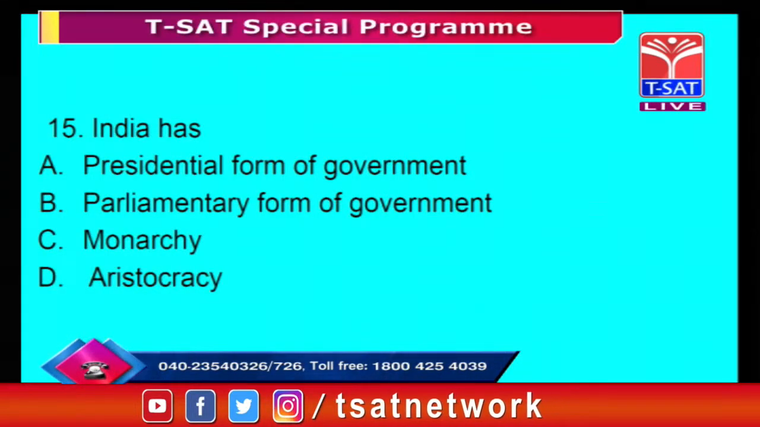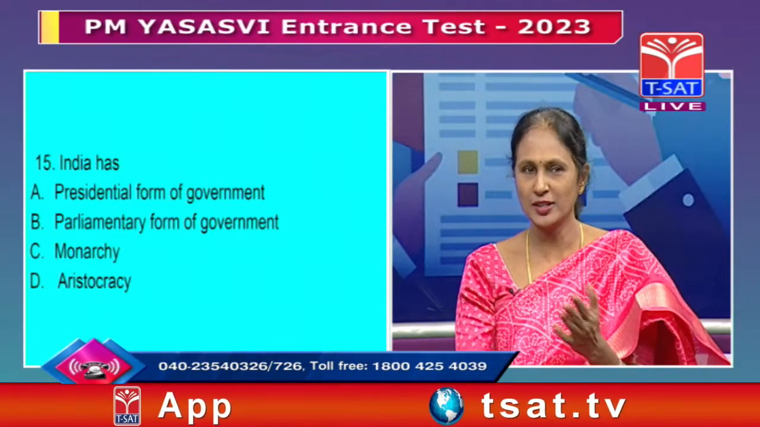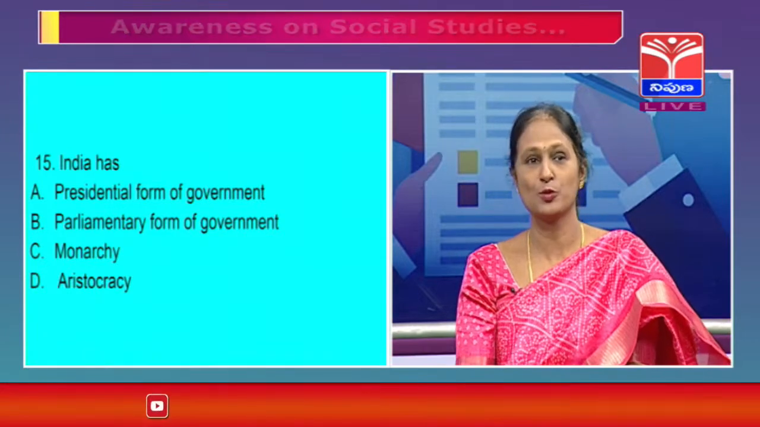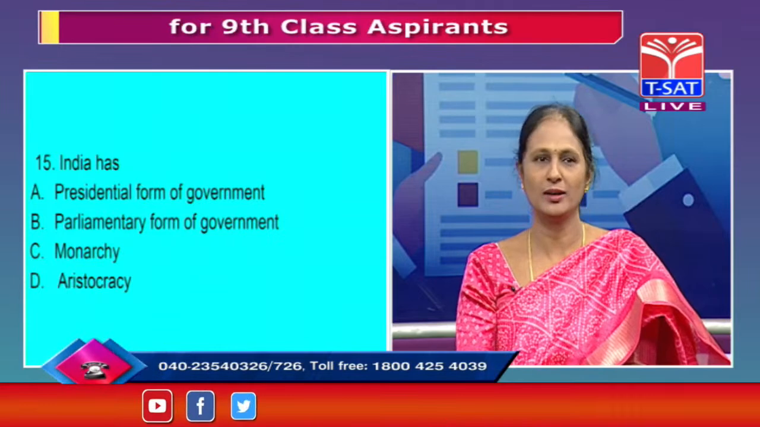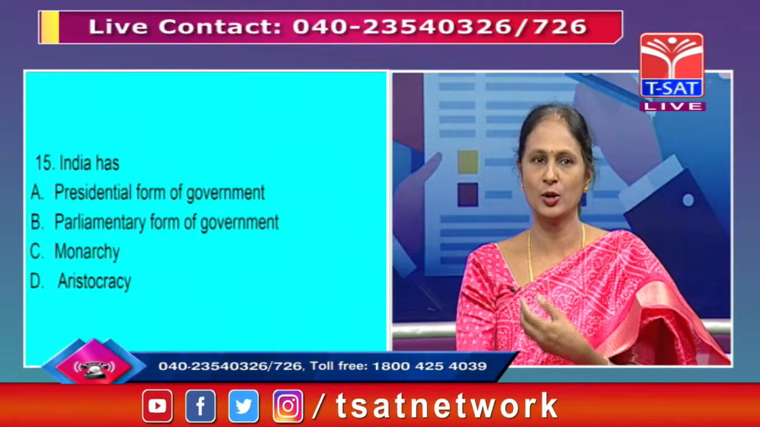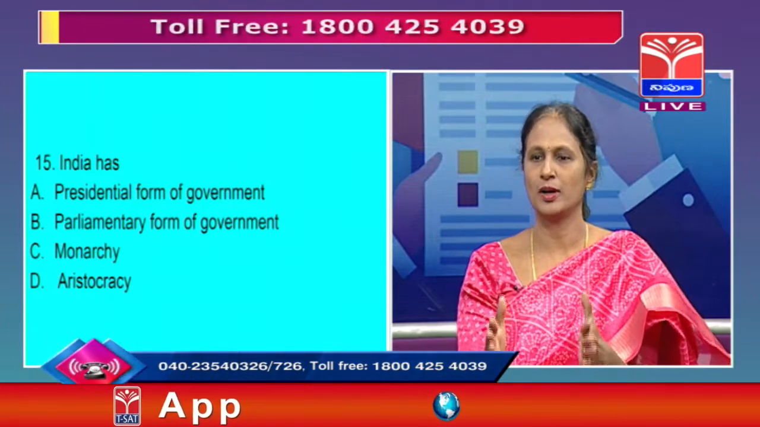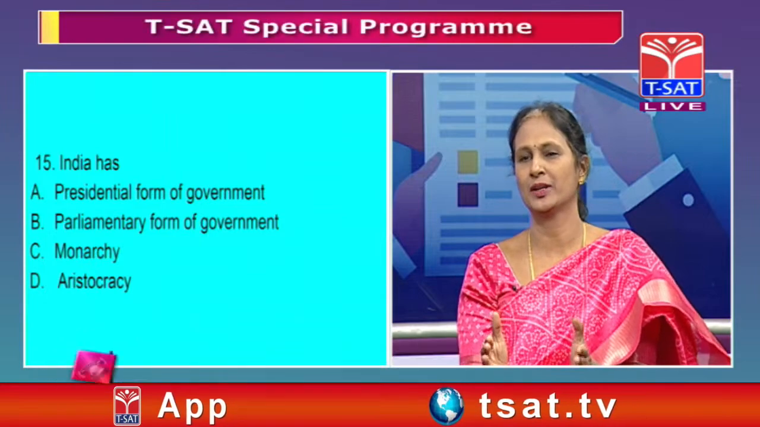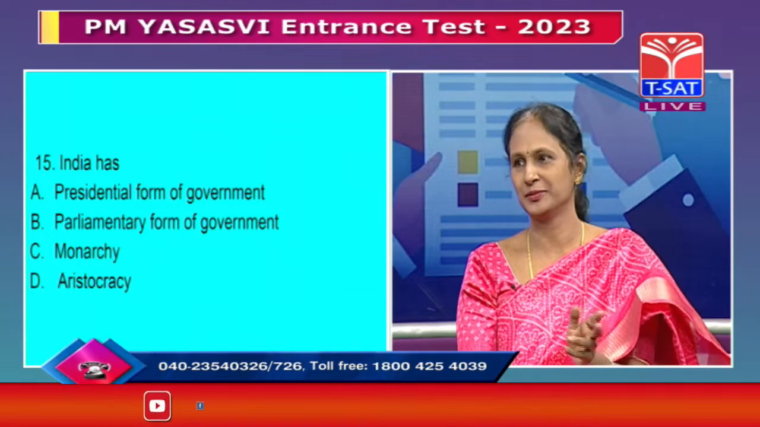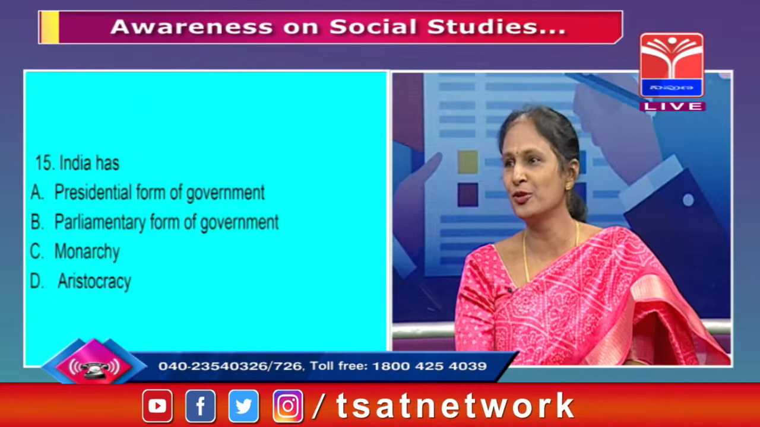So what is monarchy? Ruled by a monarch or the king is monarchy. Is India under the control of a monarch? No. Then aristocracy. What is aristocracy? When a group of people, nobles especially, who have a very close relation with the king and are very rich, we call them aristocrats. Is India under the control of aristocracy? Okay, so that is ruled out. Then what is the parliamentary form of government and what is the presidential form of government?